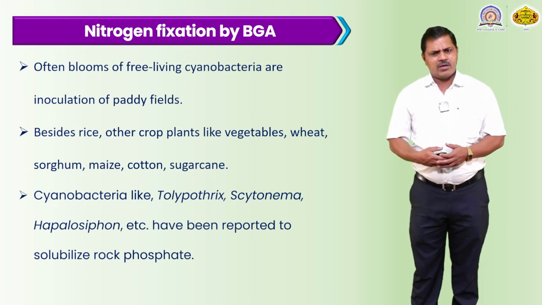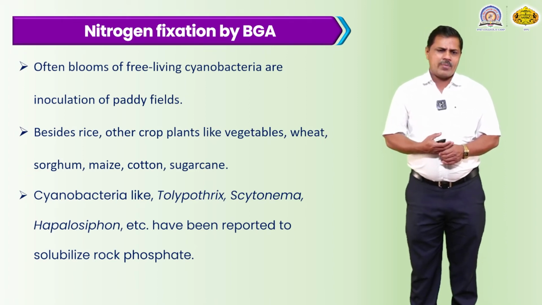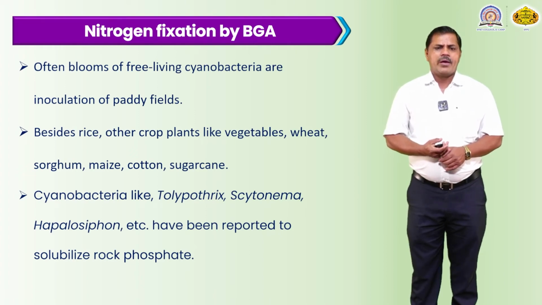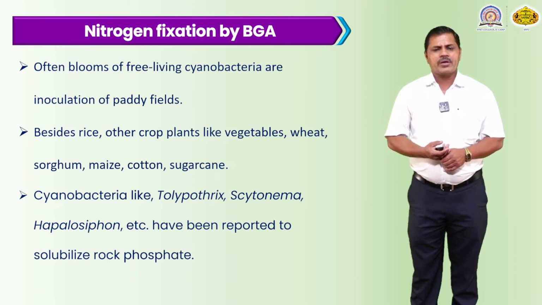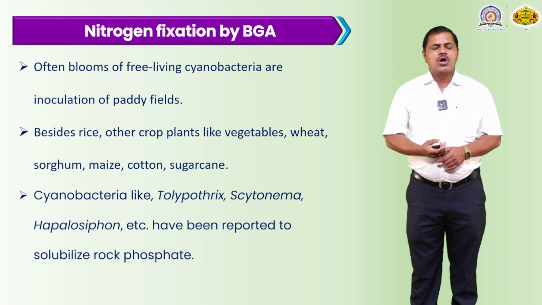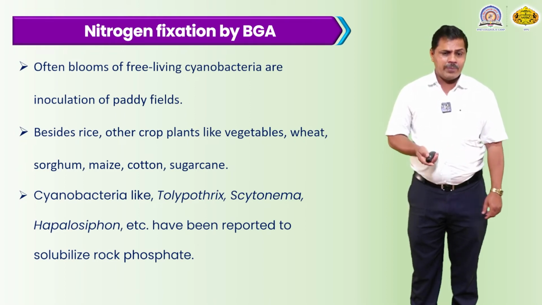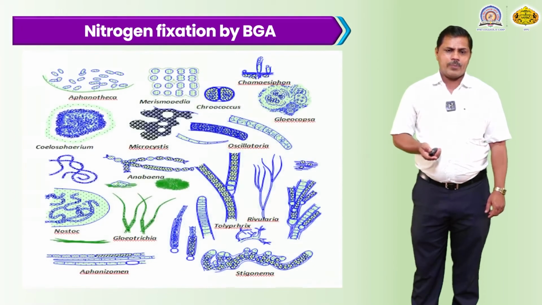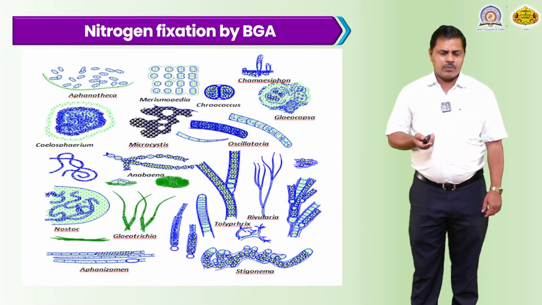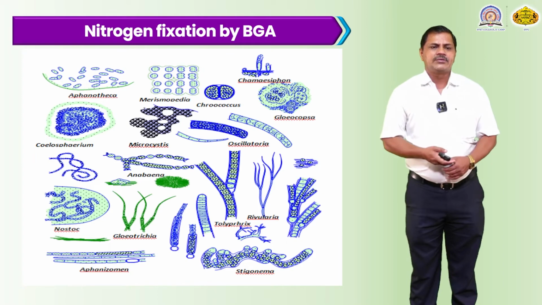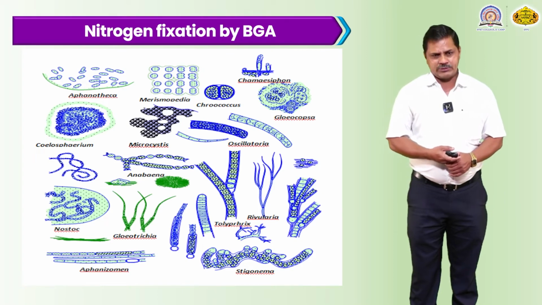Cyanobacteria like Tolypothrix, Scytonema, and Hapalosiphon have been reported to solubilize rock phosphate, and this is very beneficial for the growth and development of the blue-green algae inside the fields of different types of crops.